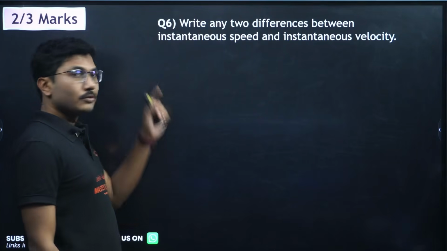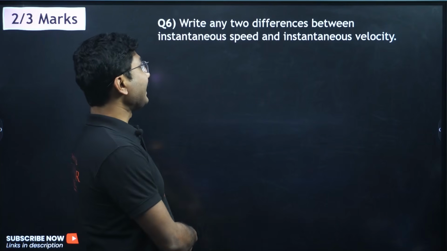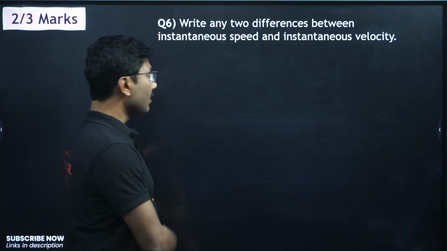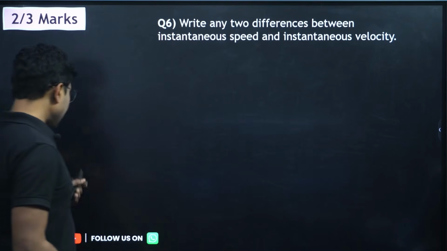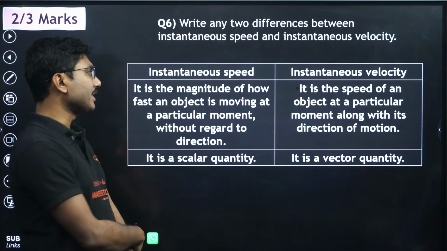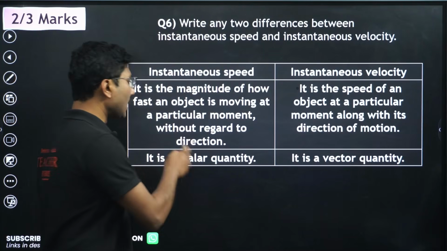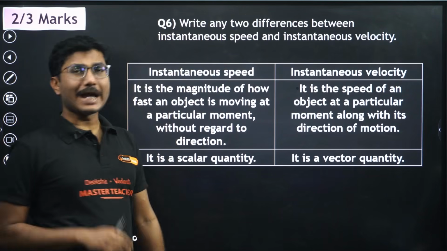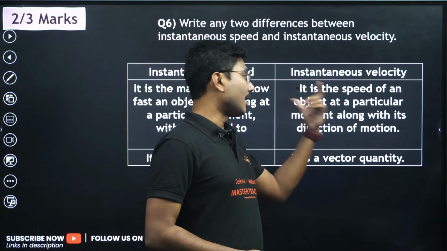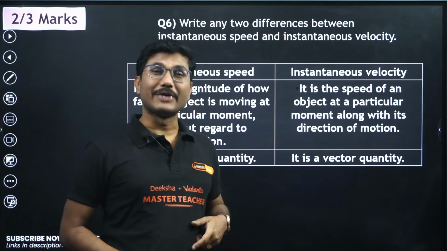Now let us look into this question. Write any two differences between instantaneous speed and instantaneous velocity. Okay, so what is instantaneous speed? It is the magnitude of how fast an object is moving at a particular moment without any regard to its direction. Instantaneous velocity is the same thing, but it considers the change in speed as well as direction.